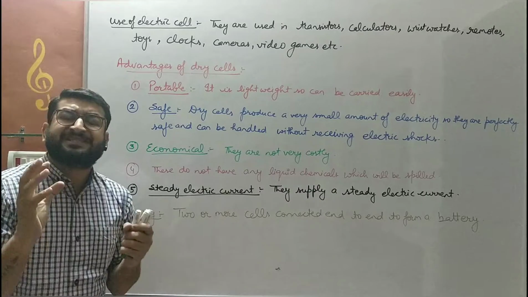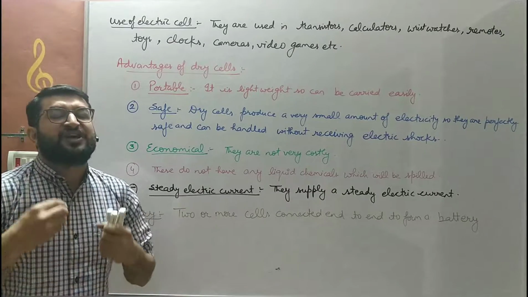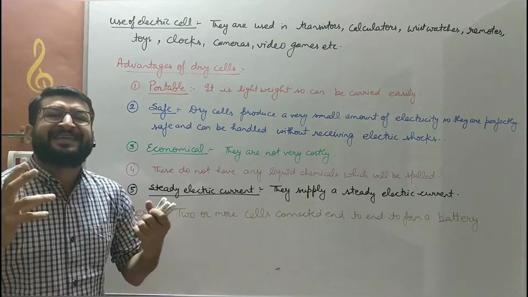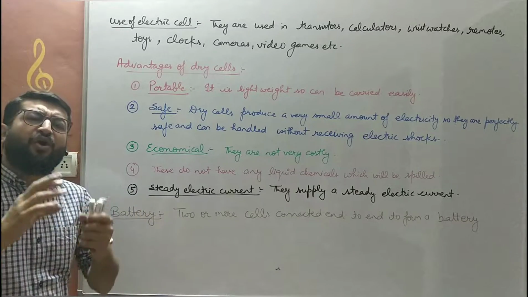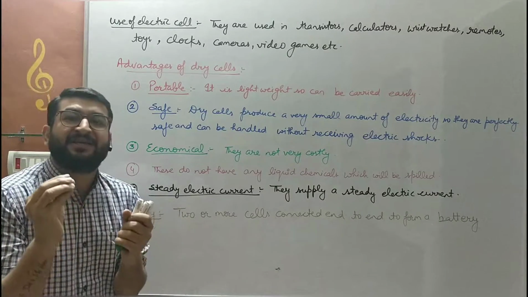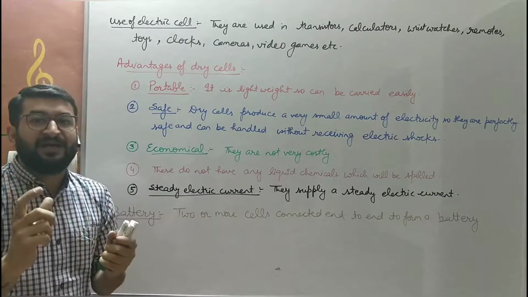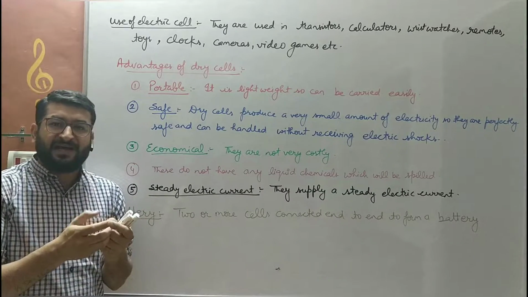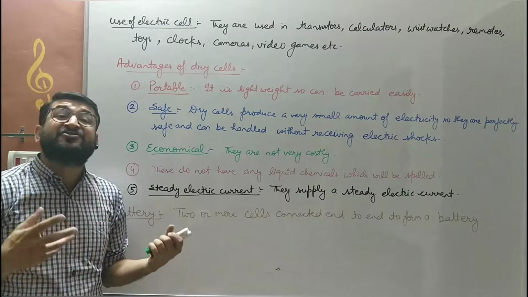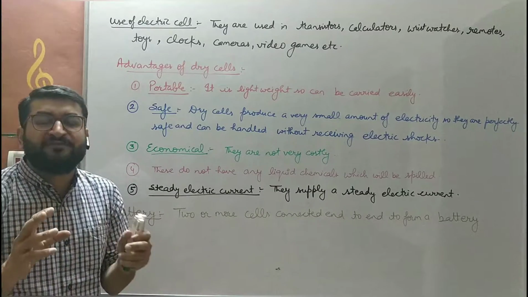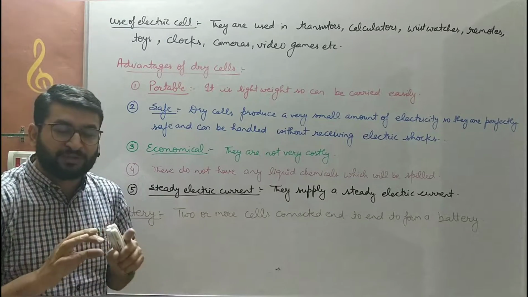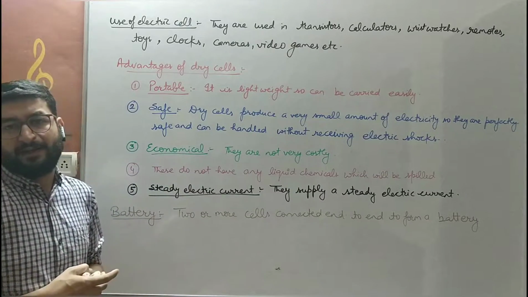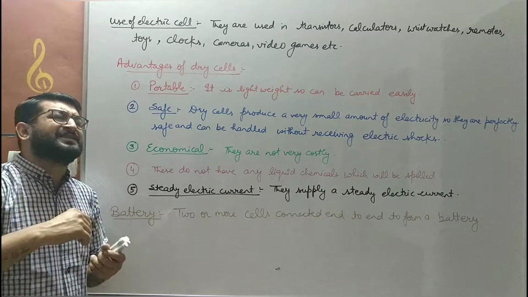The electric cells, the dry cells, are used in various toys, transistors, remote controls, and devices like calculators and wristwatches. They all contain a source of electricity which is very useful and very portable, and that is the dry cell. The handheld video games also contain dry cells. Even now, Bluetooth devices like a computer's Bluetooth mouse and Bluetooth keyboards also have a dry cell in them. So that is the use. In fact, the dry cell has extensive use nowadays.